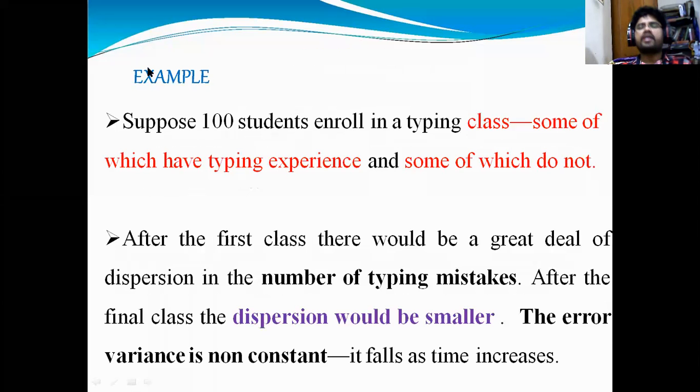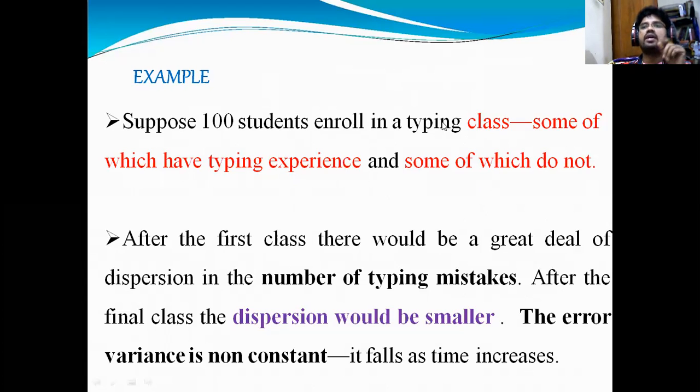For example, suppose 100 students enroll in a typing class. Some of them have typing experience, so they know how to type, and some do not.